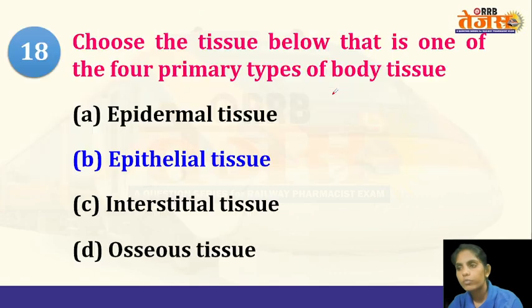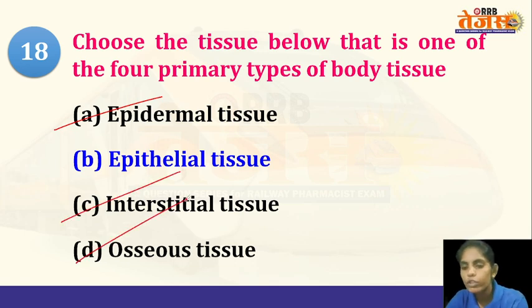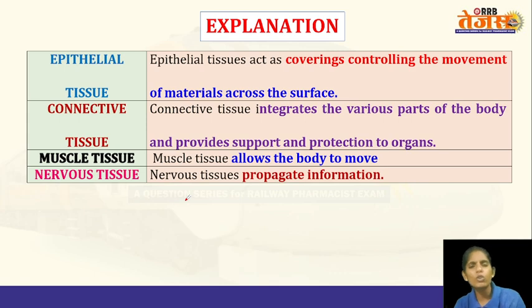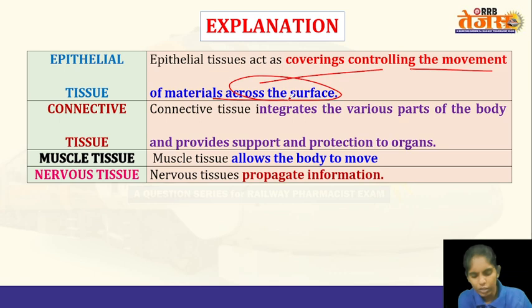And here, the epidermal tissue means it is the skin tissue. It is also a type of epithelial tissue. Interstitial tissue means connective tissue. Osseous tissue means it is the bone tissue, which is also a type of connective tissue. Epithelial tissue acts as a covering, and it also controls the movement of materials across the surface. It generally forms a covering like the skin, and it also forms covering to the body cavities and different organs. The epithelial tissue is always present on the surface.